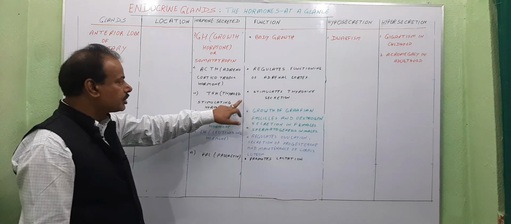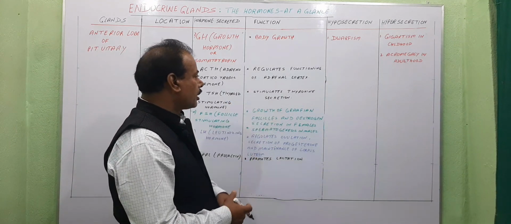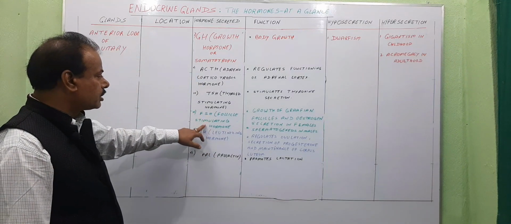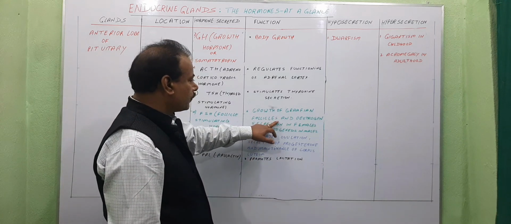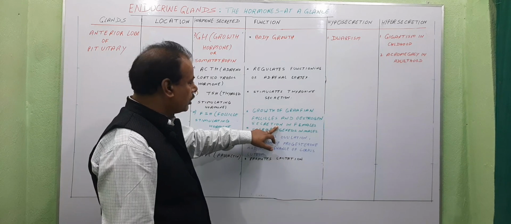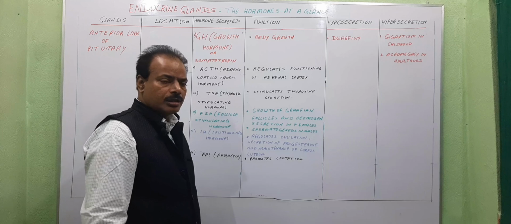It stimulates the thyroid gland for the secretion of thyroxine. Number 4, FSH, follicle stimulating hormone. It helps in growth of Graafian follicles and estrogen secretion in females. And also it helps in spermatogenesis in males.